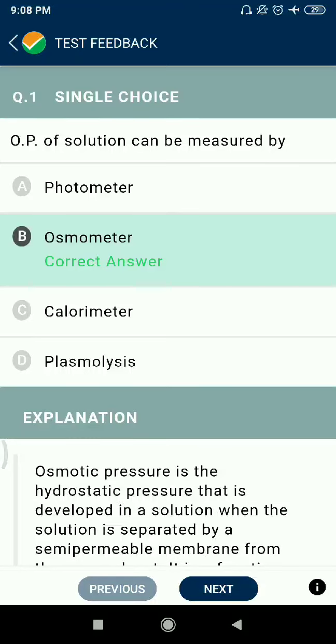बात करते हैं यहाँ पर क्वेश्चन नंबर फर्स्ट की. Osmotic pressures of solutions can be measured by osmometers.